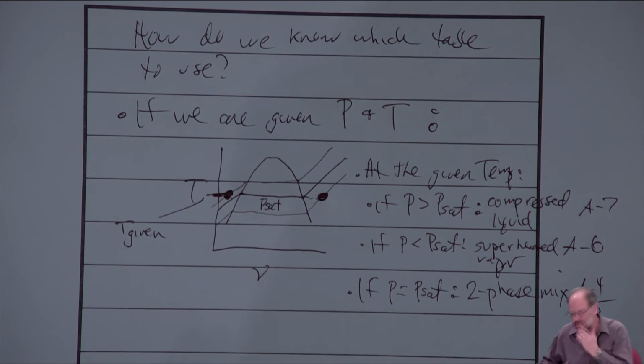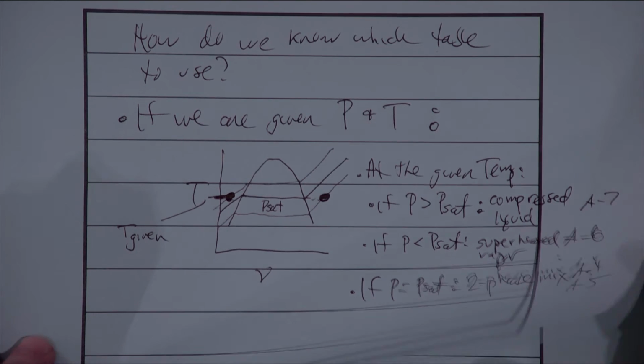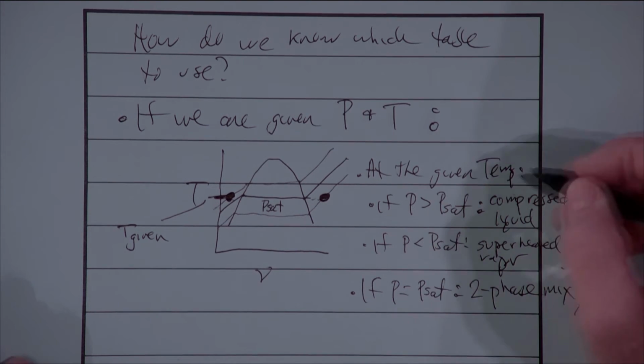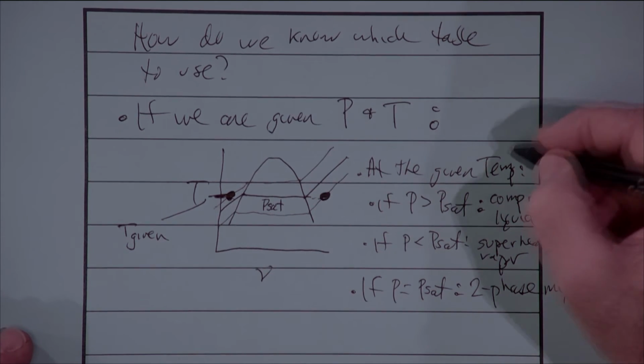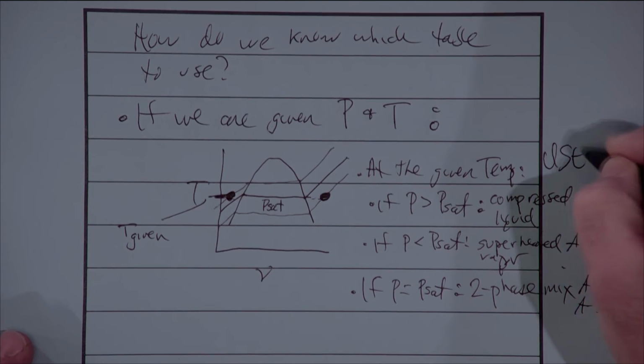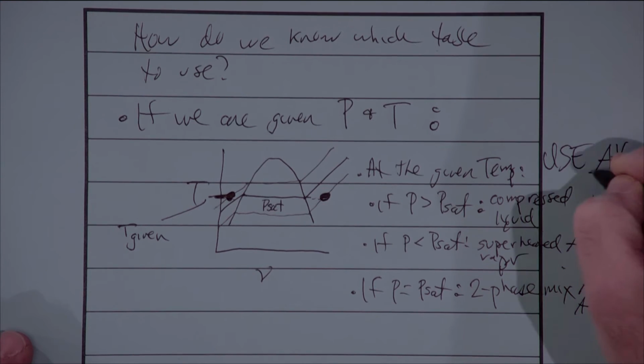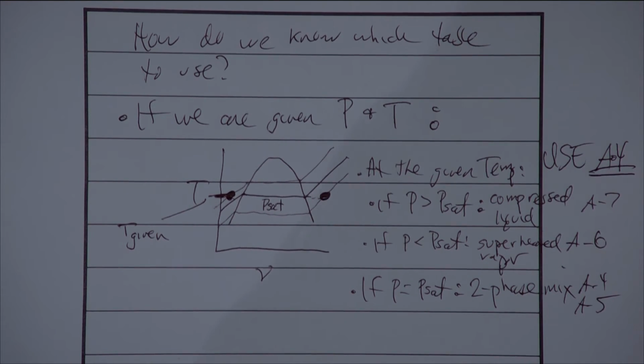So this is how we're going to start. We're just simply going to go into those tables. In this particular example, we're going to go into table A4 at the given temperature. Maybe I should have written right up here, since it's the temperature we're given. Use table A4, and again, just compare the given pressure to the saturation pressure. That's going to be how we're going to do it.